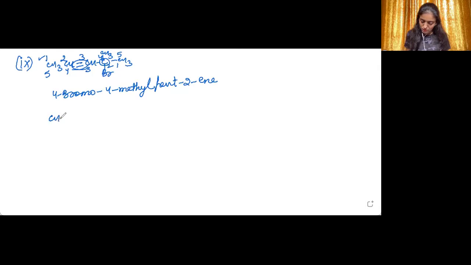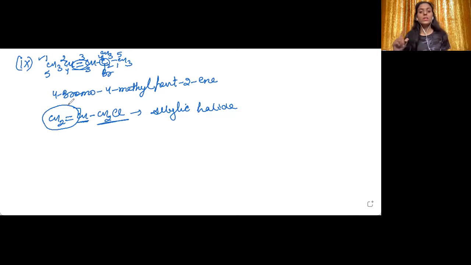Now, if this is the situation, suppose you have this halide. This is an allylic halide. When the carbon to which the halogen is attached is further attached to a carbon which is attached to another carbon through a double bond, it is an allylic halide.